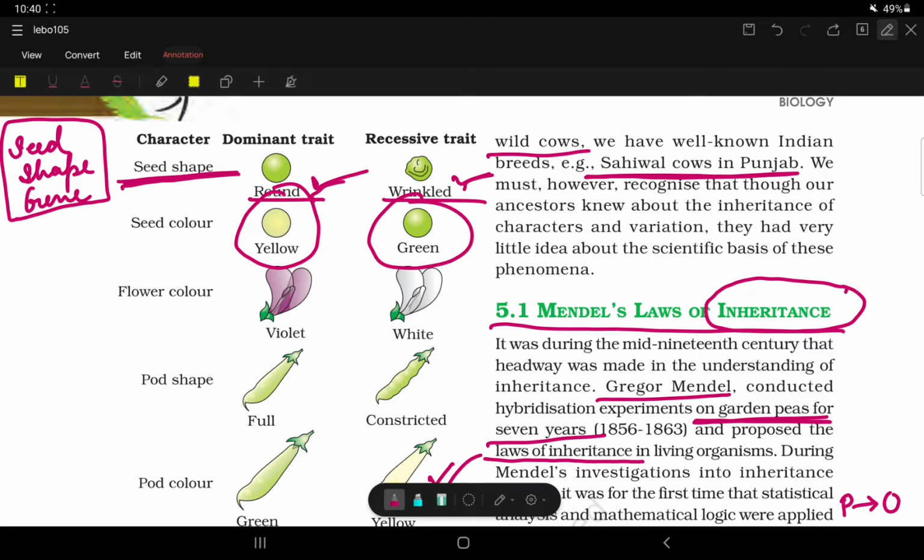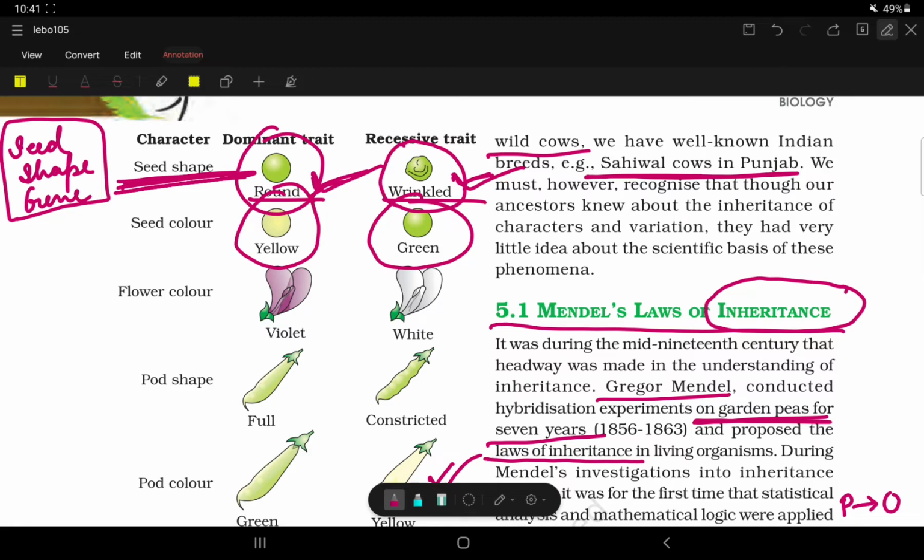So these two are the contrasting traits. Seed shape is the gene. There is a gene where two contrasting traits are present. I'm so sorry for saying it character.